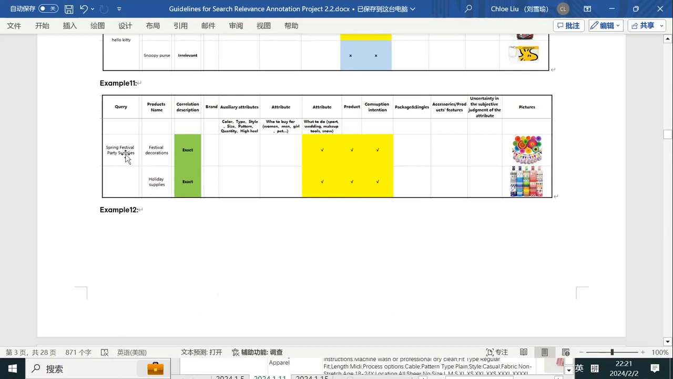And next one, the query is Spring Festival party supplies. So this query includes a holiday, Spring Festival. So anything related to Spring Festival is exact. For example, this one is called decorations, and this one is supplies. So they are all related to Spring Festival, right? So under this circumstance, they are exact.